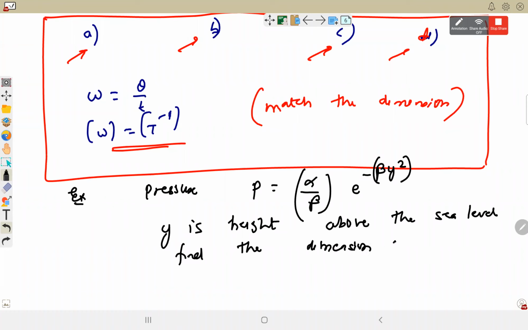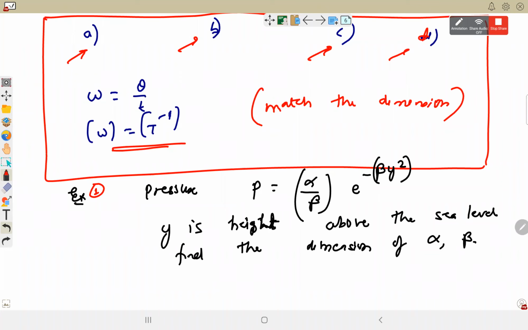This course will help much if you revise the class 11 notes. जो भी आपने किया हो, whatever school notes, Celeroda, NCERT, whatever you have, एक बार पुरानी कुछ यादें ताजा हो जाएंगी, then it will be much better. और ये कुछ नया सा नहीं लगेगा क्योंकि हमने काफी पहले पढ़ रखा था 11th में, so you might have forgotten. Pressure is alpha by beta e raised to power minus beta y square.